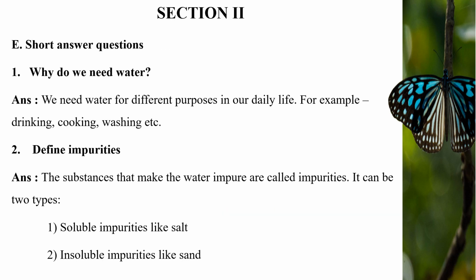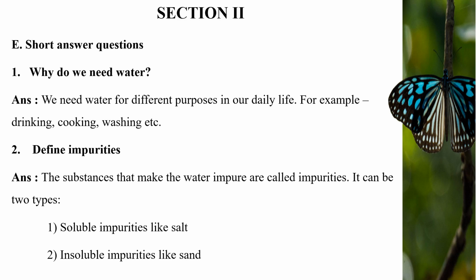Short answer questions. First, why do we need water? Answer, we need water for different purposes in our daily life. For example, drinking, cooking, washing, etc. Second question, define impurities. Answer, the substances that make the water impure are called impurities.